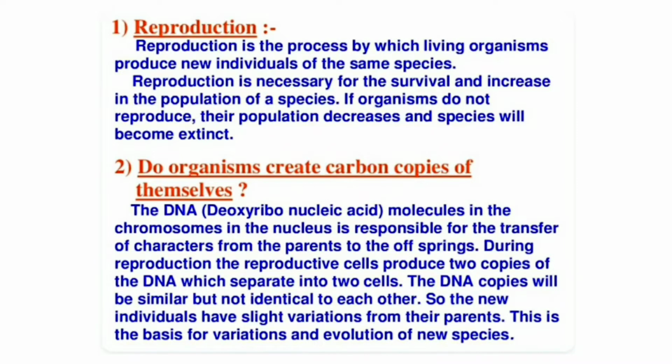Do organisms create carbon copies of themselves? The DNA, deoxyribonucleic acid molecules in the chromosomes in the nucleus, is responsible for the transfer of characters from parents to the offspring. During reproduction, the reproductive cells produce two copies of the DNA, which separate into two cells. The DNA copies will be similar but not identical to each other. So, new individuals have slight variation from their parents. This is the basis for variations and evolution of new species.